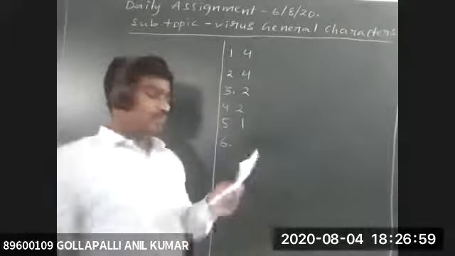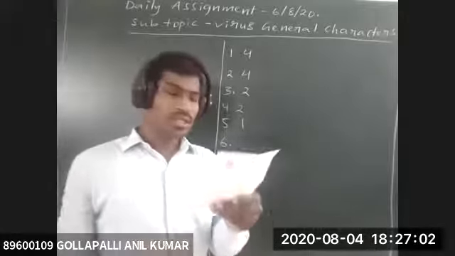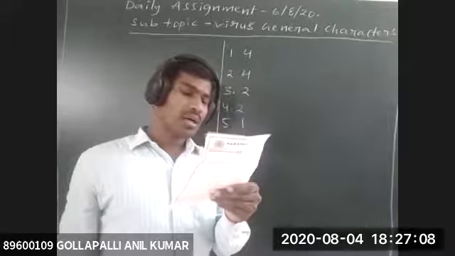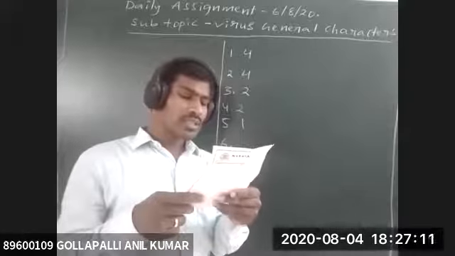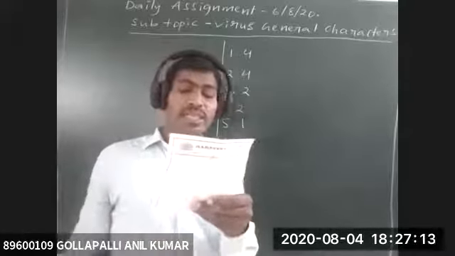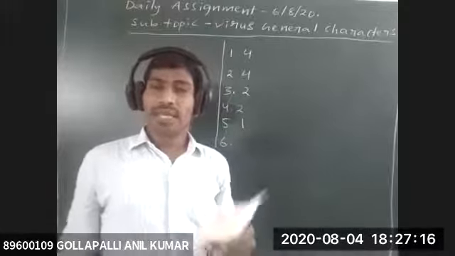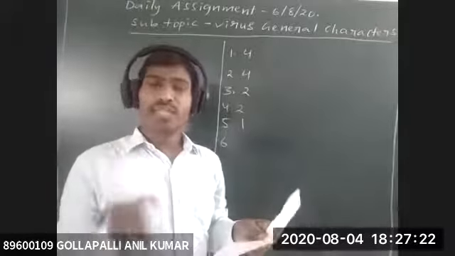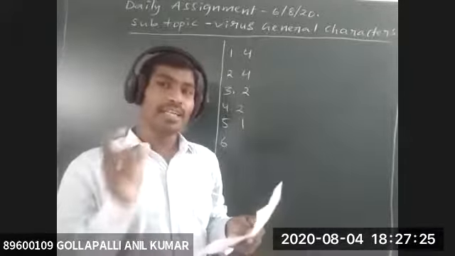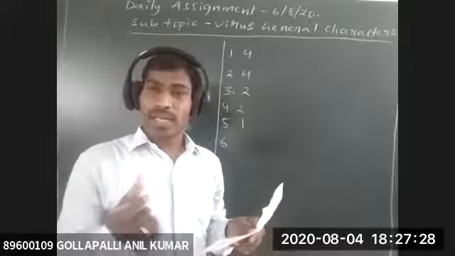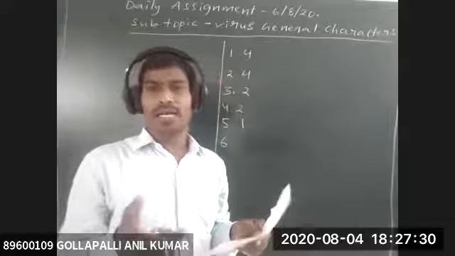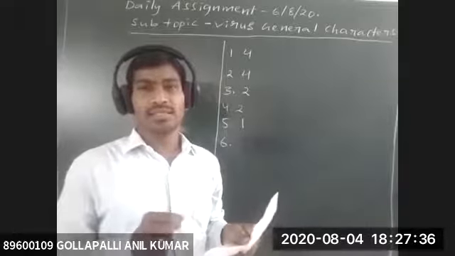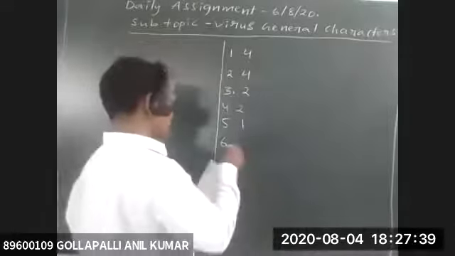Next, the sixth question. What is the infectious agent in viruses? The direct line in the textbook is that the infectious agent in viruses is genetic material. The virus genetic material may be either DNA or RNA. So this genetic material of viruses is the only infective part. It can cause disease. So the answer is the first option.